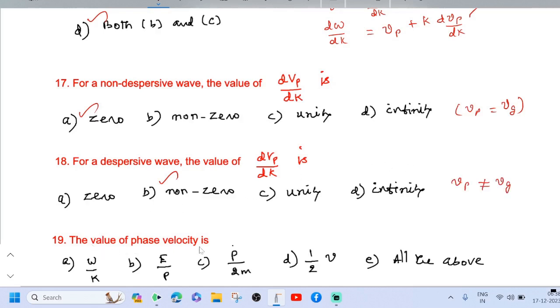The value of phase velocity is omega by k, E by p, p by 2m, half into v, all the above. Omega by k: omega equal to 2 pi nu, and the propagation vector k is replaced by 2 pi by lambda. See this relation, E by P. We know the value of E: E equal to h nu.